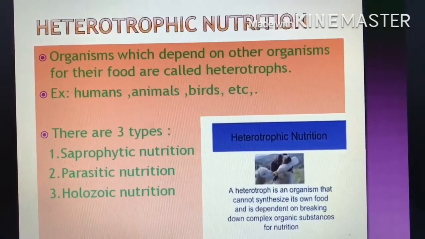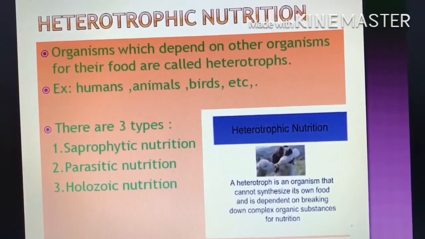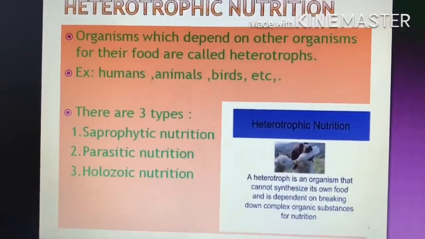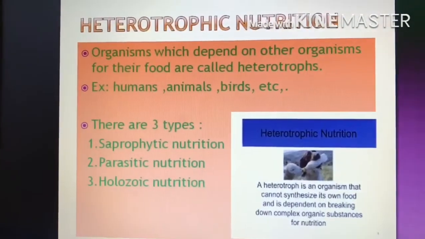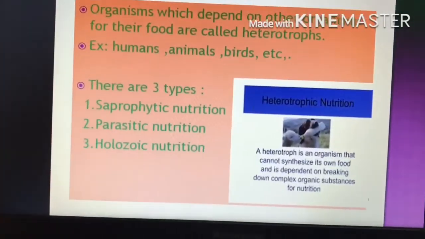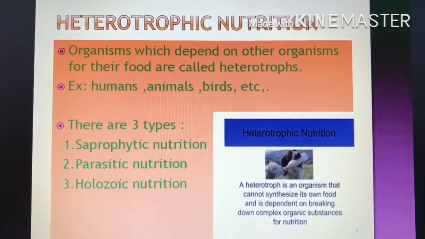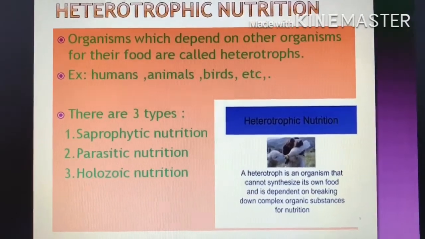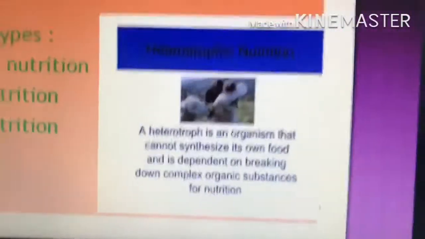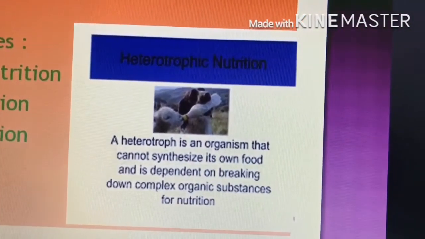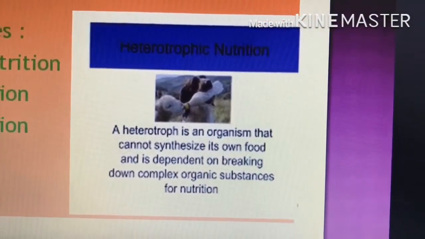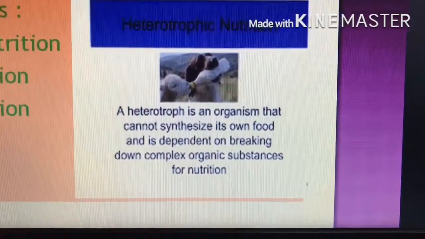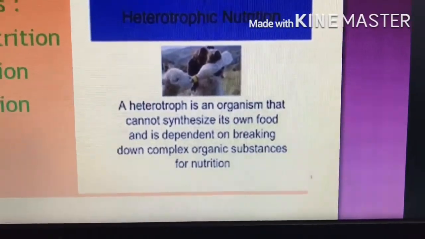Heterotrophic nutrition: a heterotroph is an organism that cannot synthesize its own food and is dependent on breaking down complex organic substances for nutrition. So it cannot prepare its own food, it depends on other organisms for its food. In the picture, examples are humans, animals and birds. The three types: saprophytic, parasitic nutrition and holozoic nutrition. Suppose we, the humans, cannot prepare our own food and we depend on plants for our food.